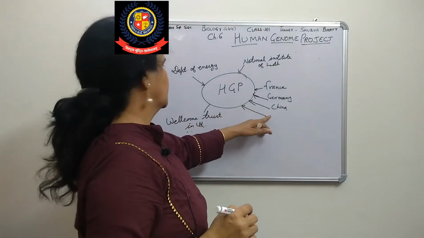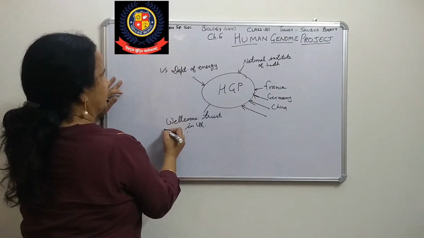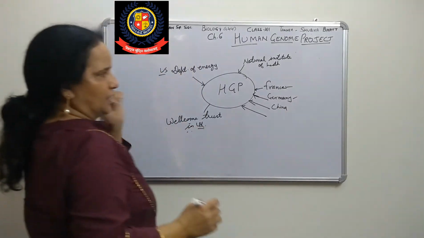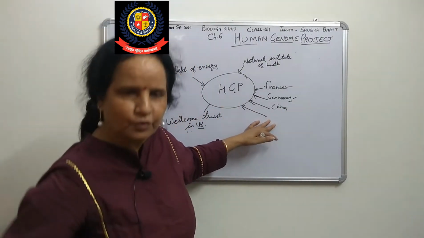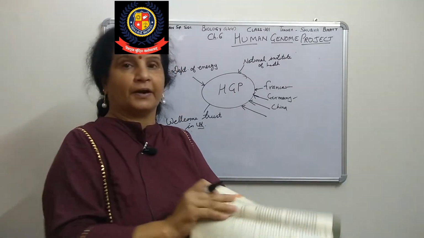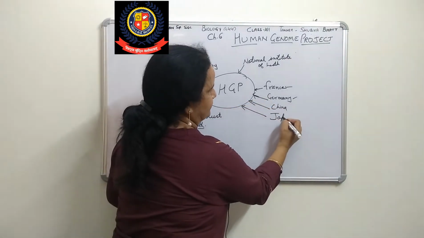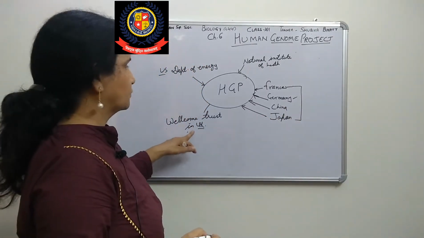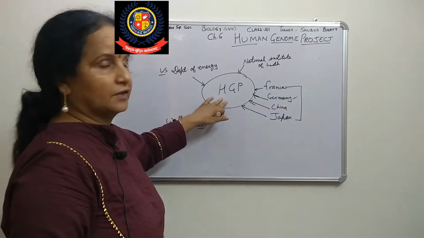So we have the US, the UK, and France, Germany, China, and one more country, I forgot that one, we can see it in the book. In the book, everything is from NCERT. Now, Japan, right? France, Germany, China, and Japan. These four countries, plus this one, 5, and this one, 6. In total, 6 countries are participating in this project.